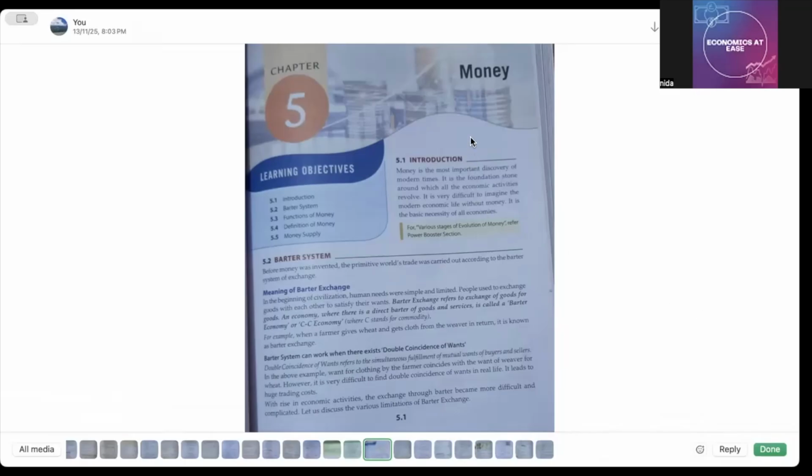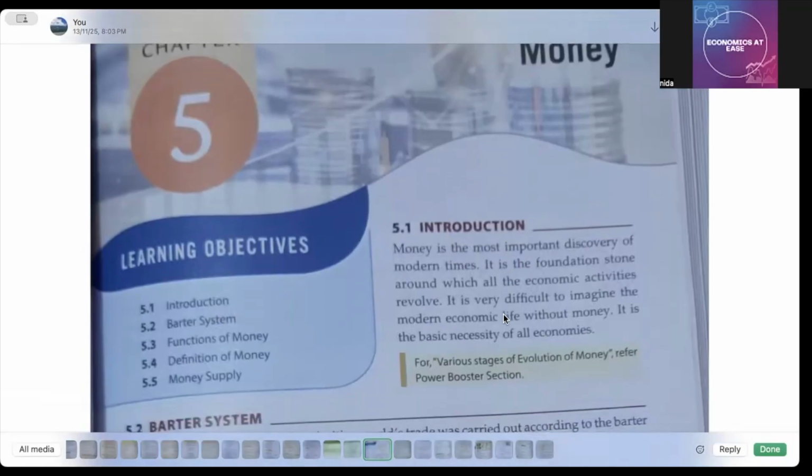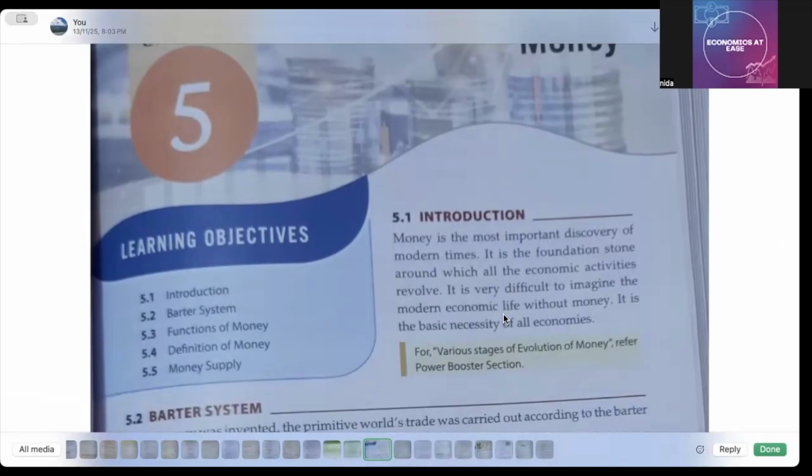Okay, so I'm going to start here. Introduction of the money, right? Money is the most important discovery of modern times. It is the foundation stone around which all the economic activities revolve. It is very difficult to imagine the modern economic life without money. Okay, so everybody agree with that. Nothing to explain about it. Then it is the basic necessity of all economies.